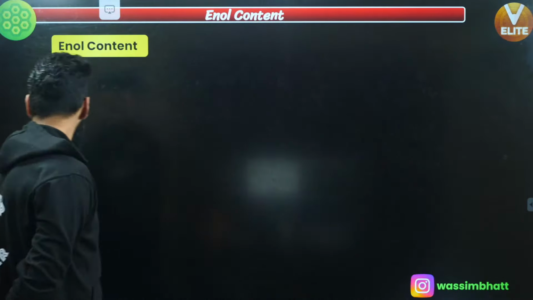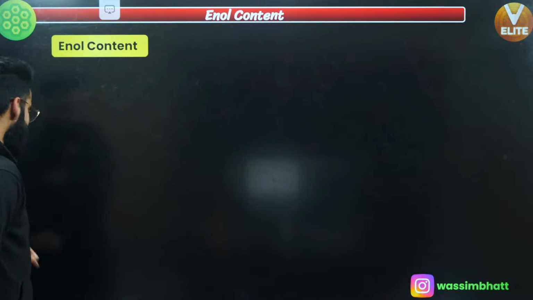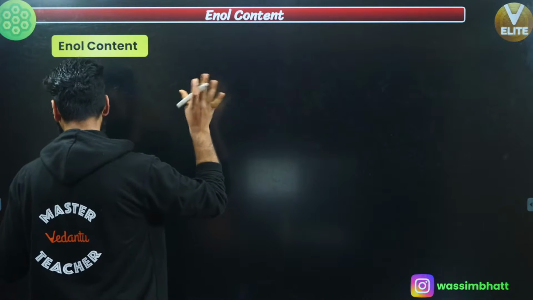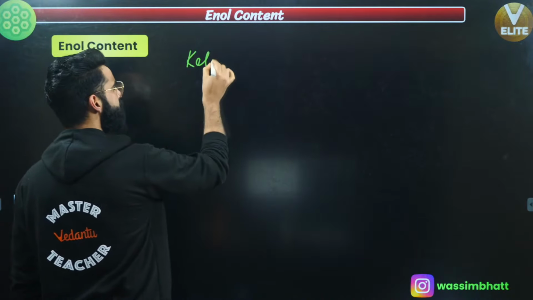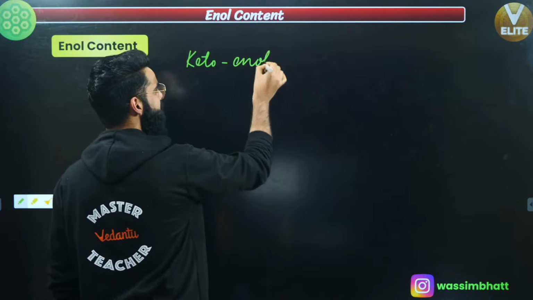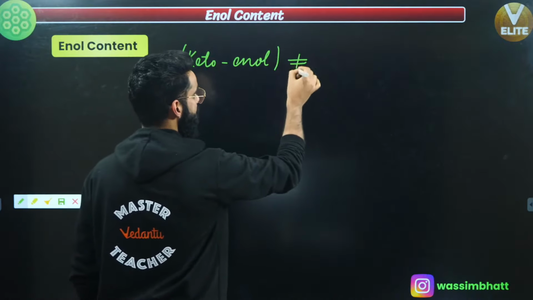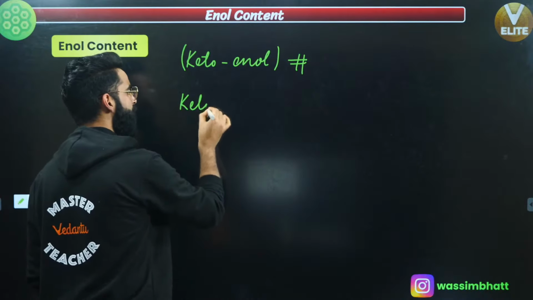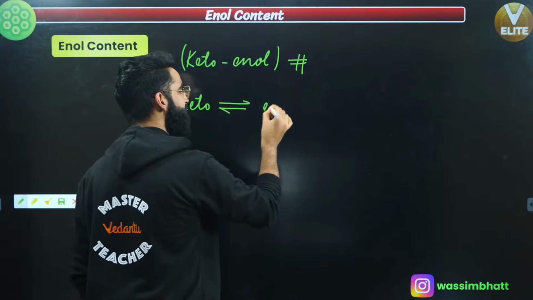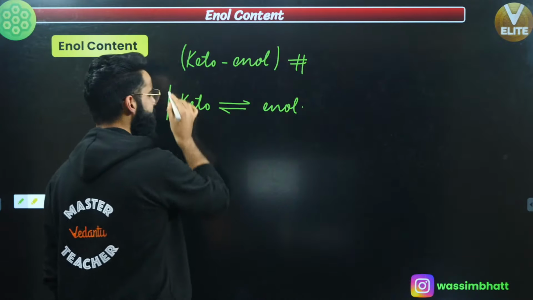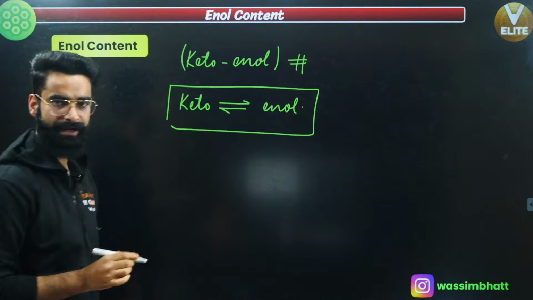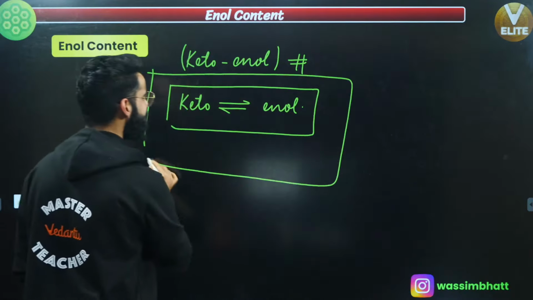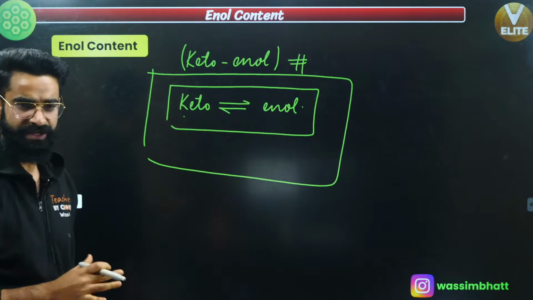Now, let's move on to something called enol content, right? Enol content. Well, people, we have discussed tautomerism. I'm going to talk about a special type of tautomerism, the important tautomerism that's in your syllabus. That's keto-enol tautomerism, right? Due to this tautomerism, the keto and enol stay in equilibrium with each other, if you remember, right? So basically, this is something which is happening in the container. In the container, this keto and enol are in equilibrium with each other.